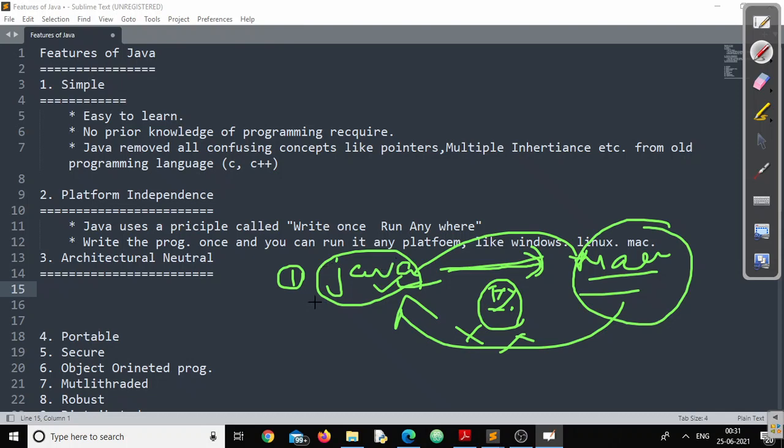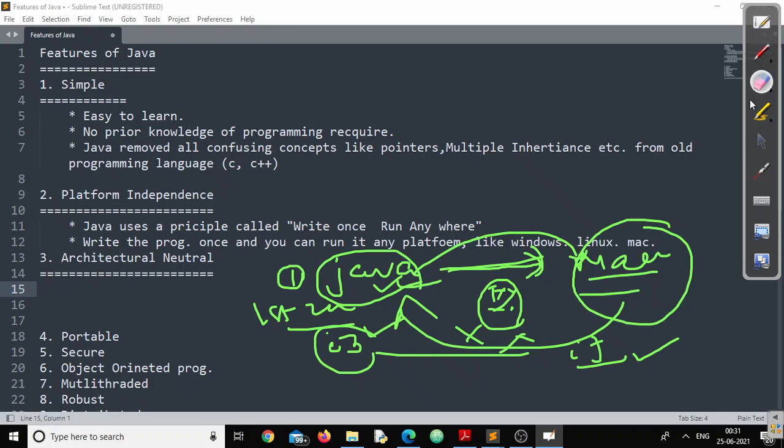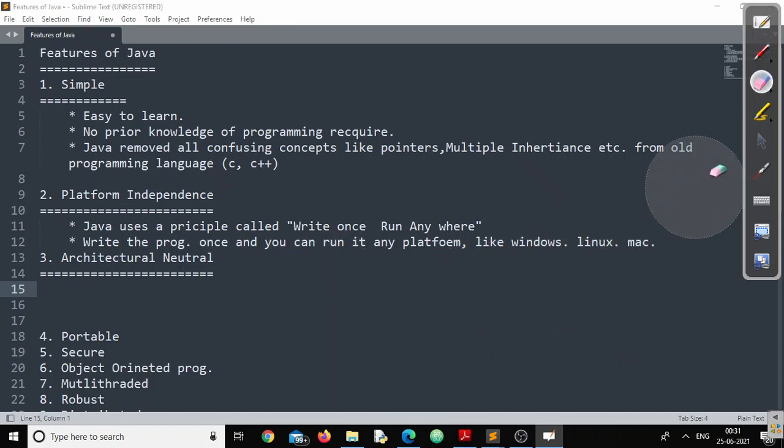The program you wrote on 1st January 2021 on an i3 machine, if the same machine is upgraded to i7 after 5-10 days, or maybe after 10 months, or 1 or 2 years, the same Java program can happily be executed on that system without changing anything in the code. I think this gives you clear-cut clarity on what architecture neutral is, right?